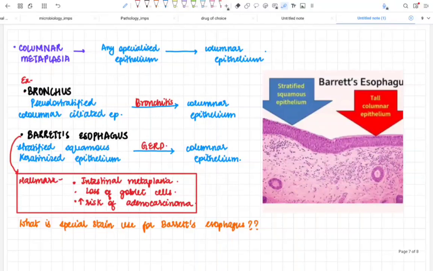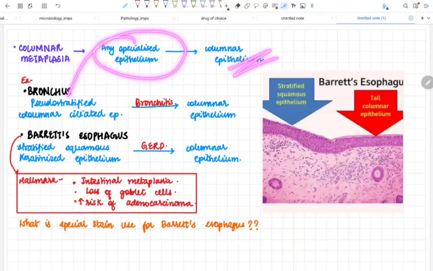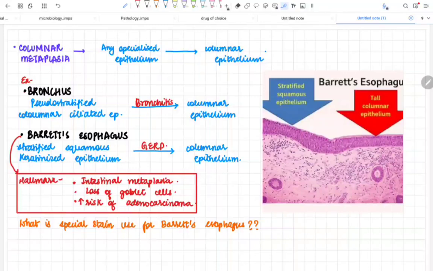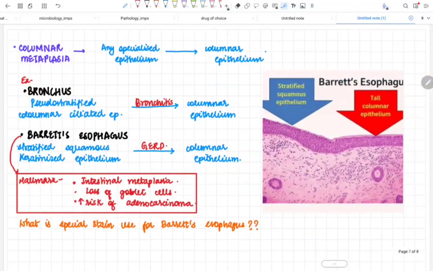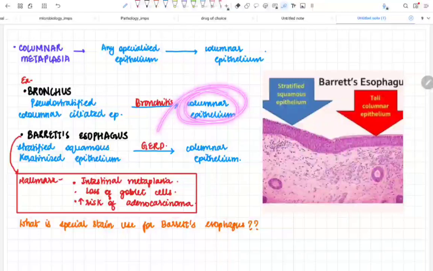Now next is the columnar metaplasia. Now, when any specialized epithelium is converted into a columnar epithelium, it is called columnar metaplasia. Examples: bronchus. Again in the bronchus, in the chronic smoker case, we saw that pseudostratified columnar ciliated epithelium was converted into a stratified squamous epithelium. But in the case of bronchitis, the pseudostratified columnar ciliated epithelium is converted into the columnar epithelium.